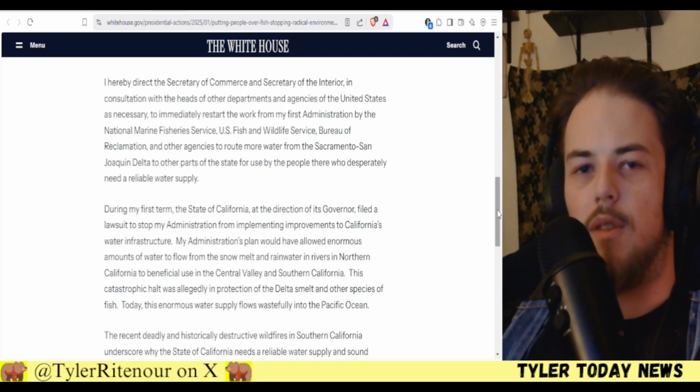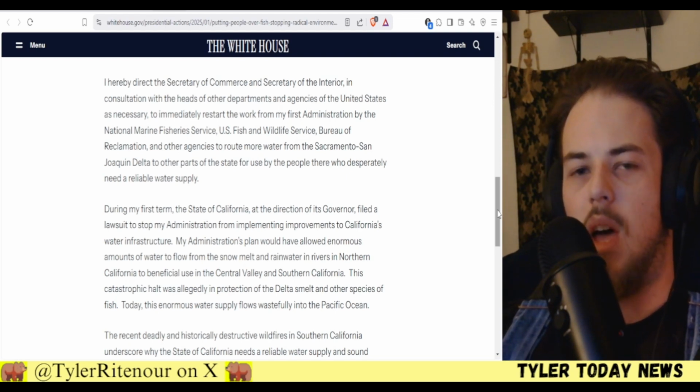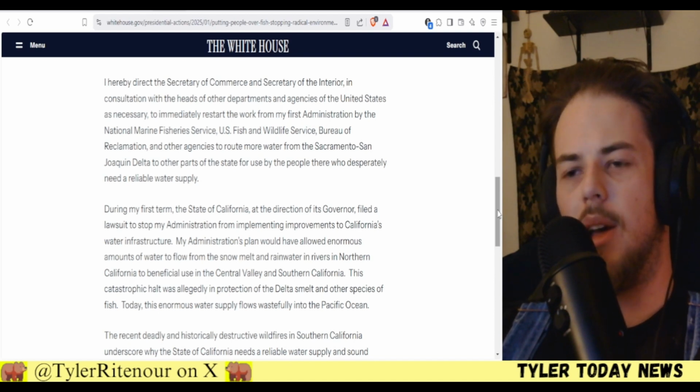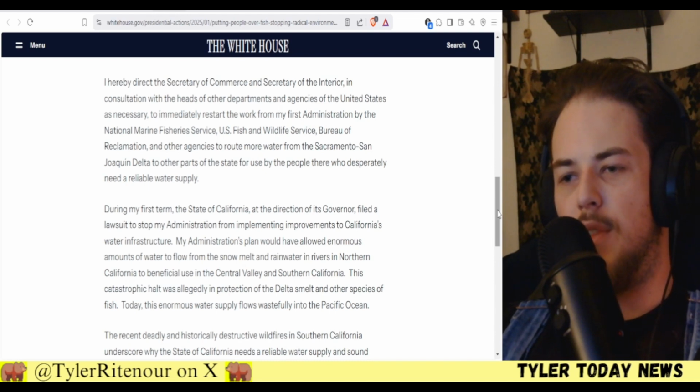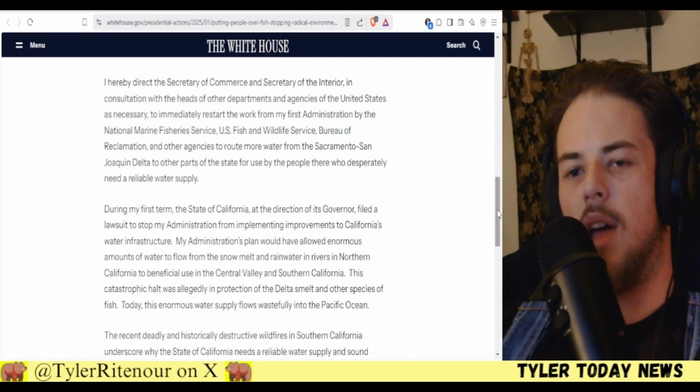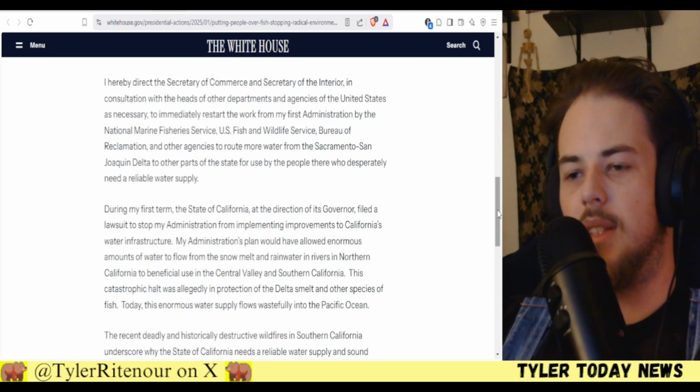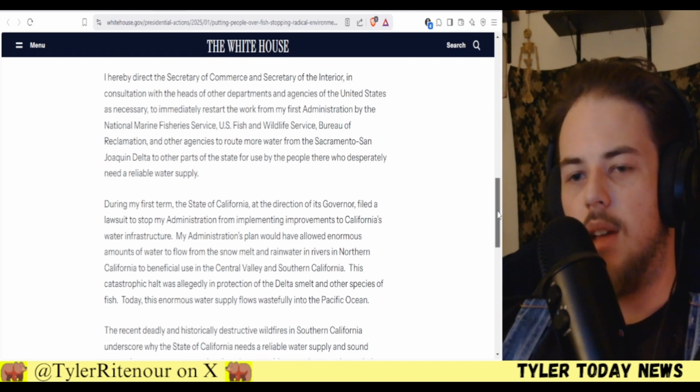I don't care about a fish. If we had access to that water, maybe the fires wouldn't have been so bad. But no, instead of saying screw the fish and helping actual humans, we decided to just let all that fresh water flow out into the ocean. It's terrible. So, yeah, I think this is a great idea.